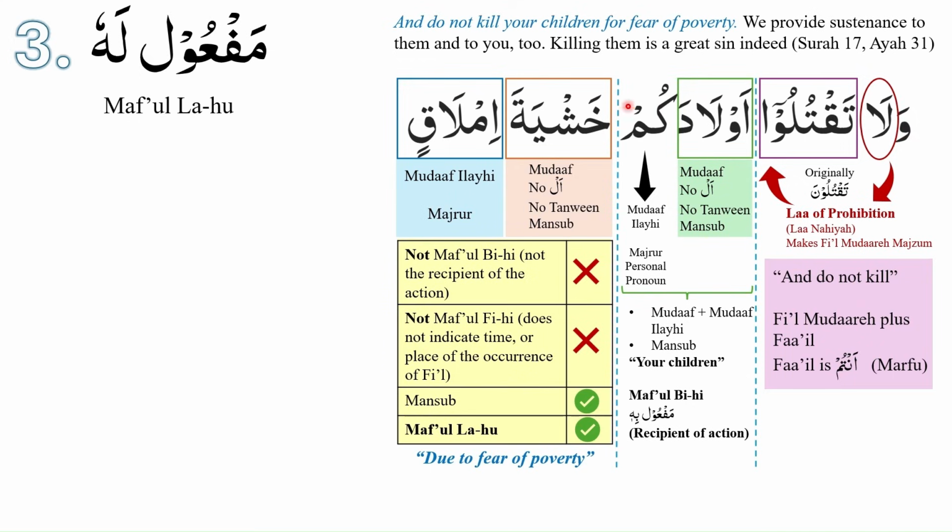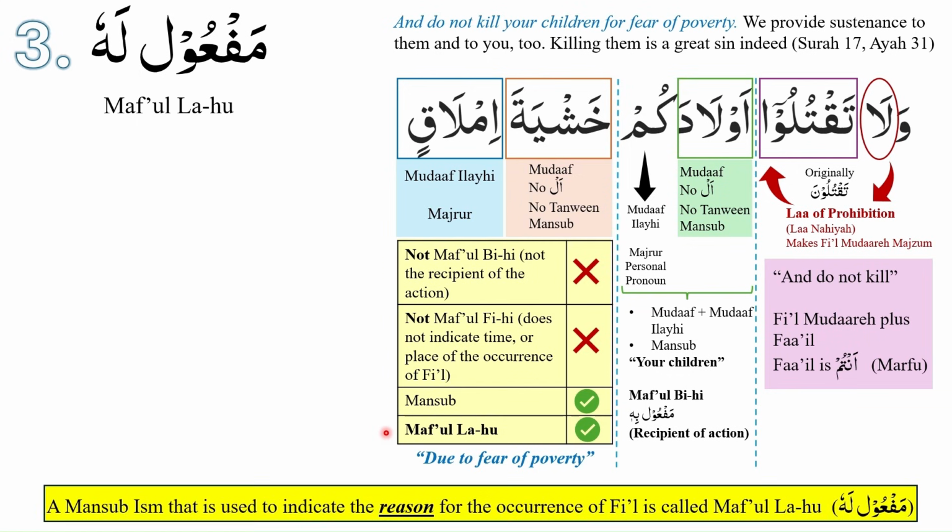We have a mansoob murakkab izafi that is providing us a reason for the occurrence of fi'l, which is not maf'ul bihi, which is not maf'ul fi, and because it is providing us a reason for the occurrence of fi'l, we will conclude that this is maf'ul lahu. To recap, a mansoob ism that is used to indicate the reason for the occurrence of fi'l is called maf'ul lahu.